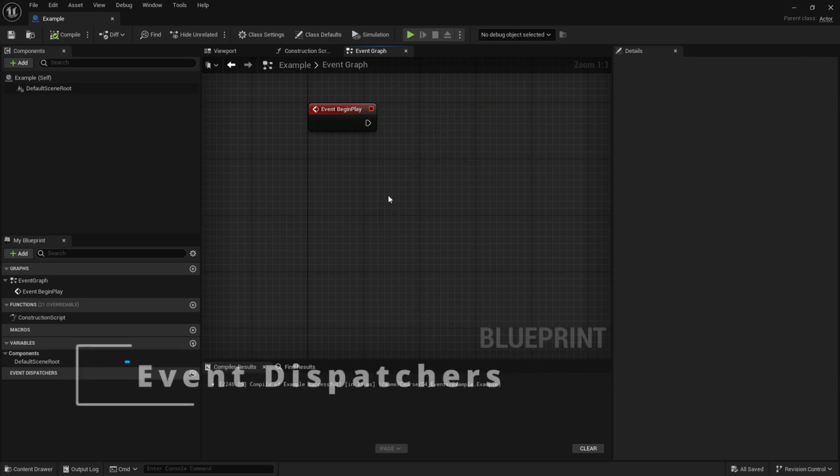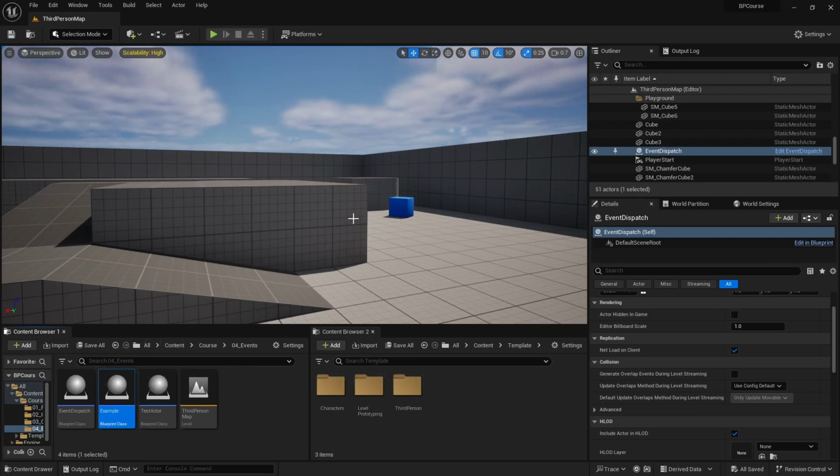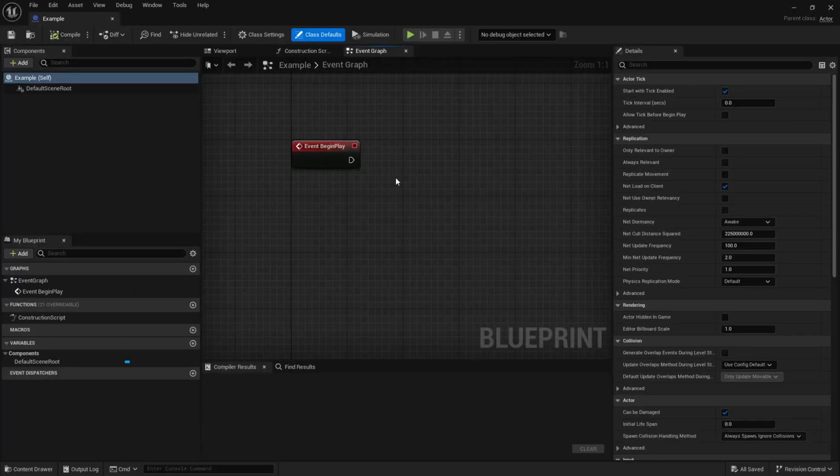Next pro is event dispatchers. For that I have a little visualization to explain, because it can get a little bit confusing if you're dealing with them for the first time. So basically in blueprints what you can do is attach an event to another event, and then say when event 1 is triggered, it calls and triggers event 2. So basically it's like a subscriber listener pattern, where you have an event that has a list of other events that it calls when that event is called.